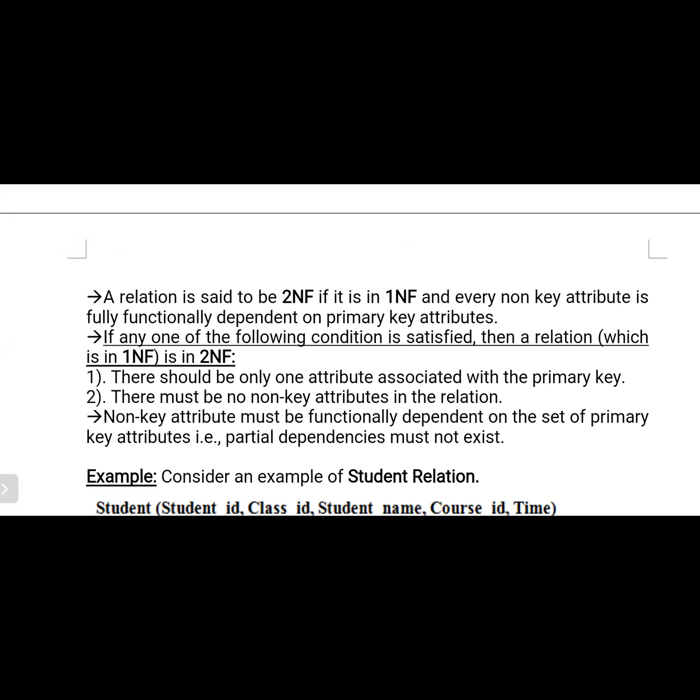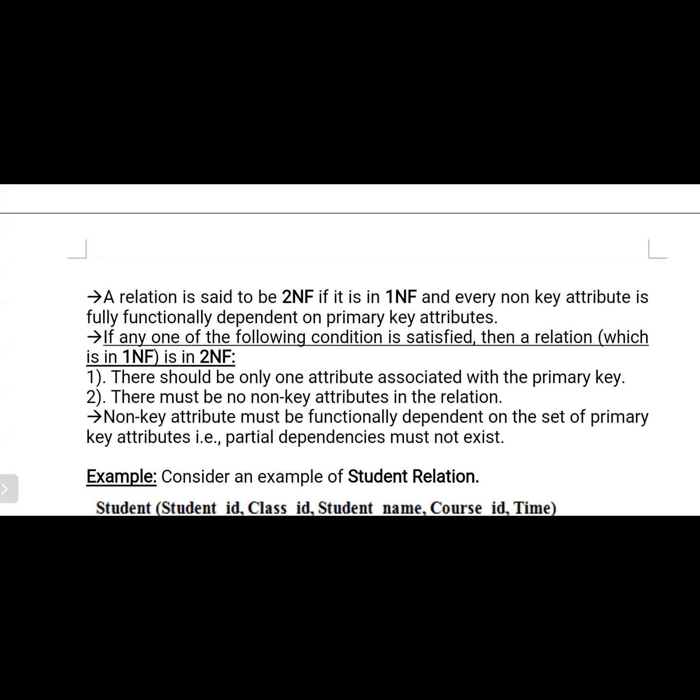What does partial functional dependency mean? Please observe one example. Suppose we are attempting some exam, and to download the hall ticket, the site asks for two attributes. First you enter your date of birth. Second, you enter your phone number. Then you will be able to download your hall ticket. That is the procedure. When you try to download your hall ticket, you need to give these two values, and only then will you get the hall ticket.